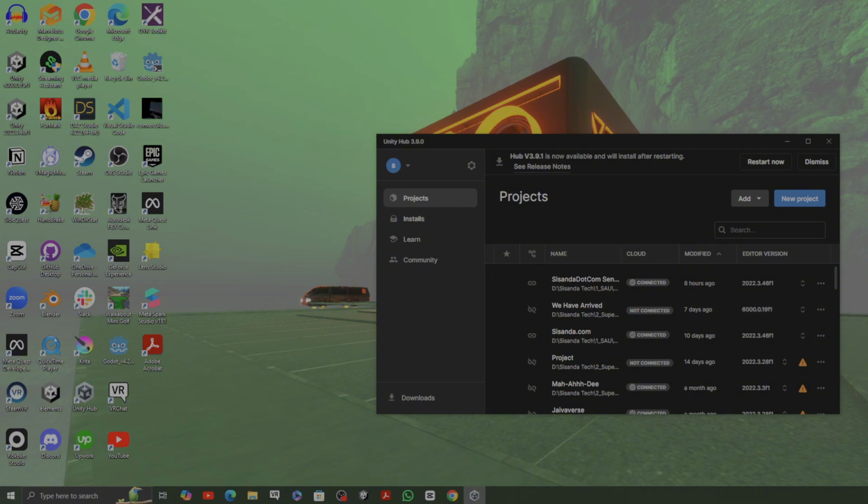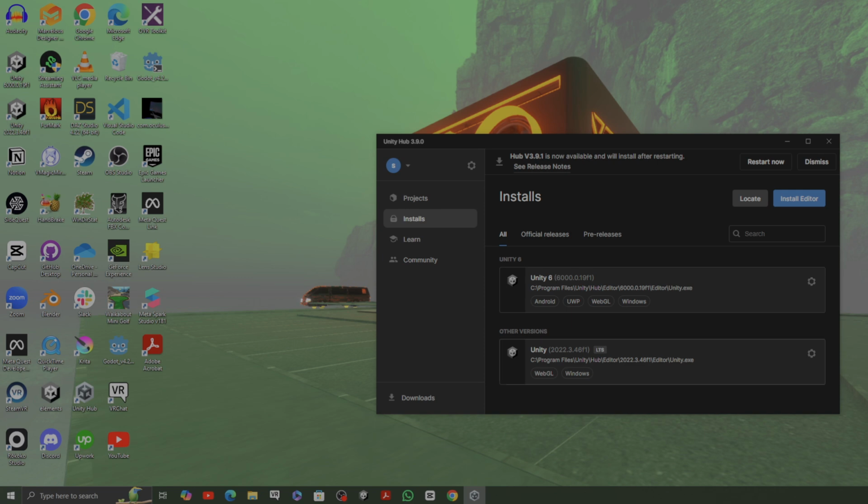So once you are here, please come to installs, and when you arrive here, there will be nothing. There won't be any installs. So you see me, I've got 2 editors, for Unity 6, which is the latest. That one I'm still testing. We're not going to use that one. It's still early. But the one that we're going to use is Unity 22.3.46, long term support. This is what we're going to use.